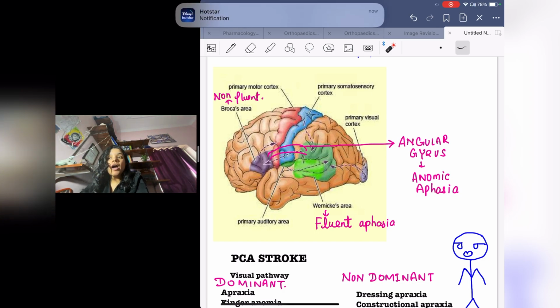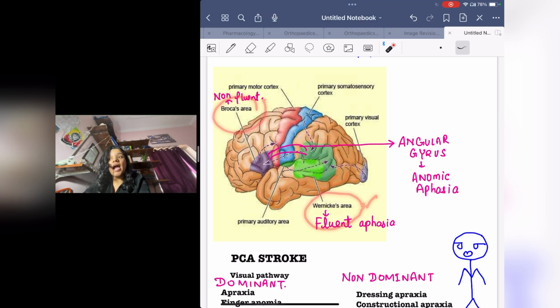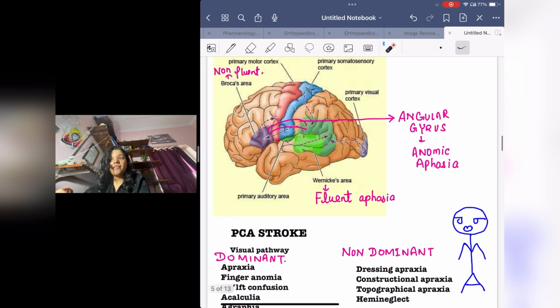Whichever area is affected, whether it is Wernicke's area, Broca's area, or angular gyrus, the type of aphasia will be different. If Wernicke's area is affected, it will cause fluent aphasia. How can we remember this?